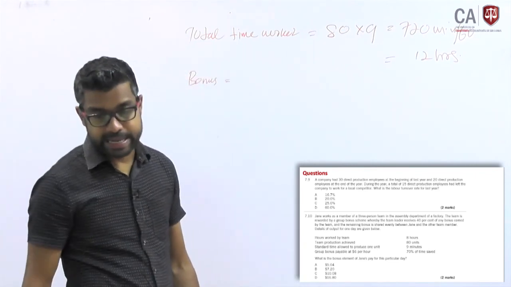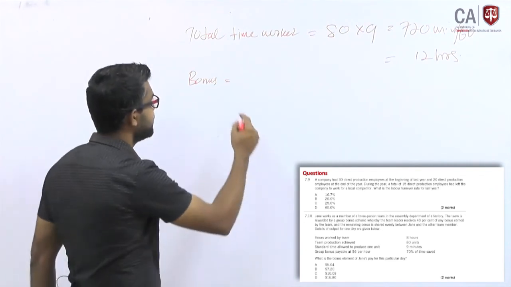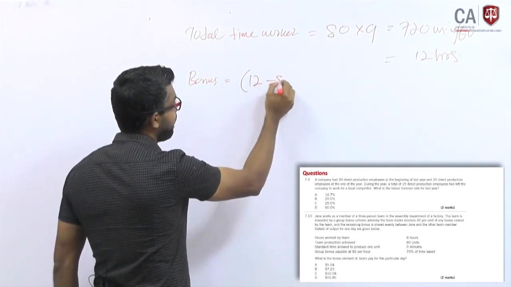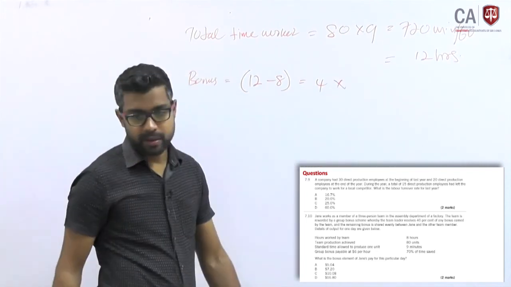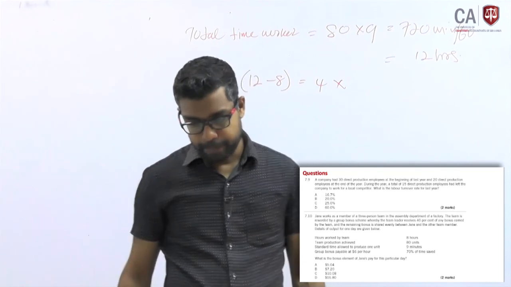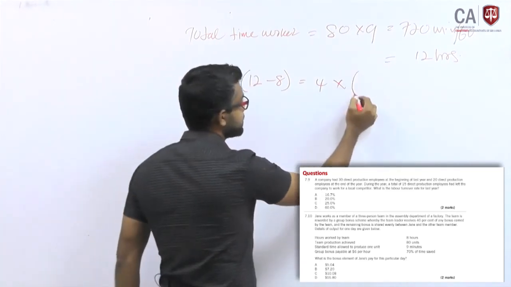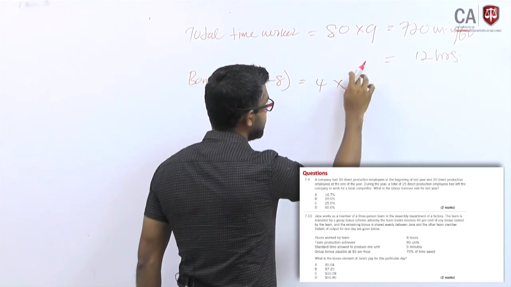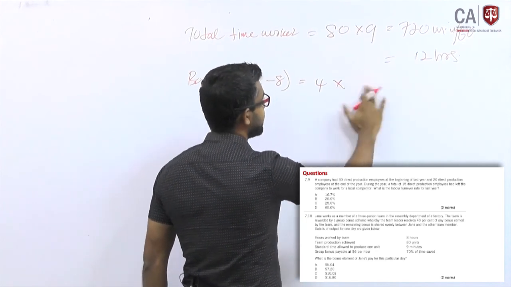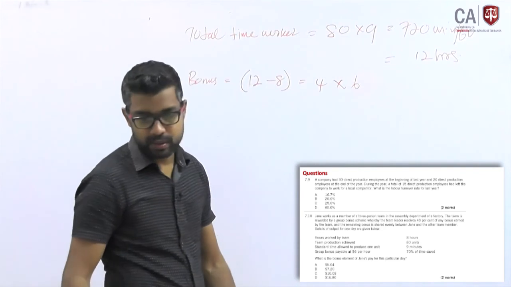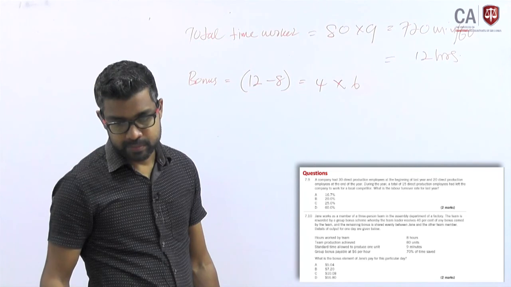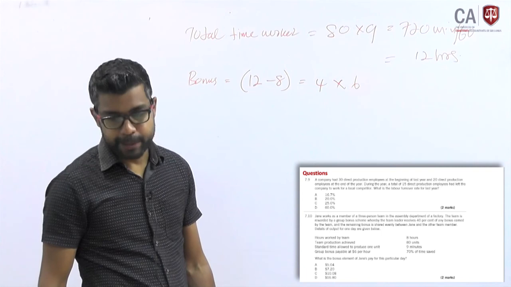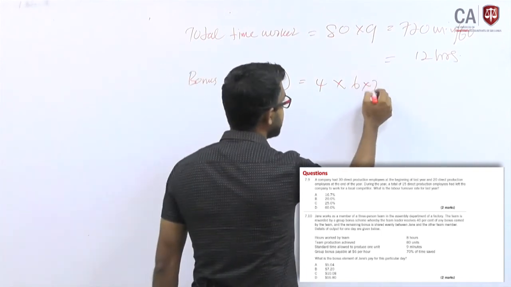Because you have 8 hours per day, so saved time 4 into 6. 6 is the rate you are paying per hour, right? 6 per hour and the 70% on the saving.